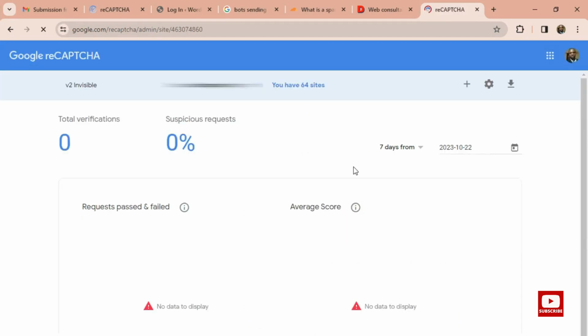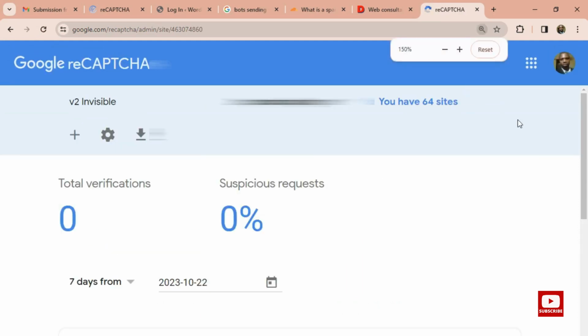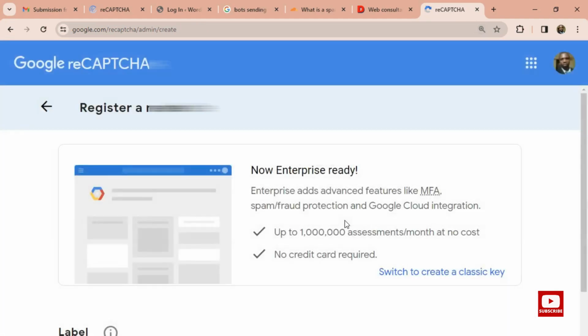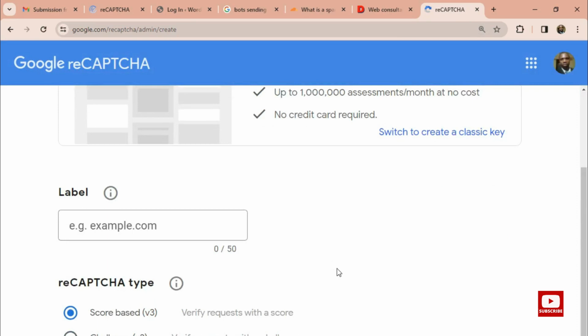When you come here, head over to the plus. You will see a plus here, and I'm going to click on it to add a new label.